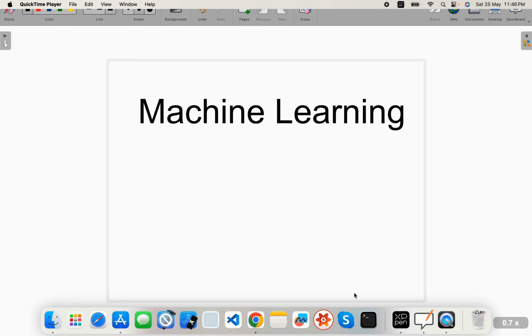Alright, so what exactly is machine learning? If I say it in simple terms, machine learning is a subset of artificial intelligence that enables computers to learn from the data and make decisions or any kind of prediction, right, without being explicitly programmed. So we are not programming it to do some task, but the model will learn from the data.